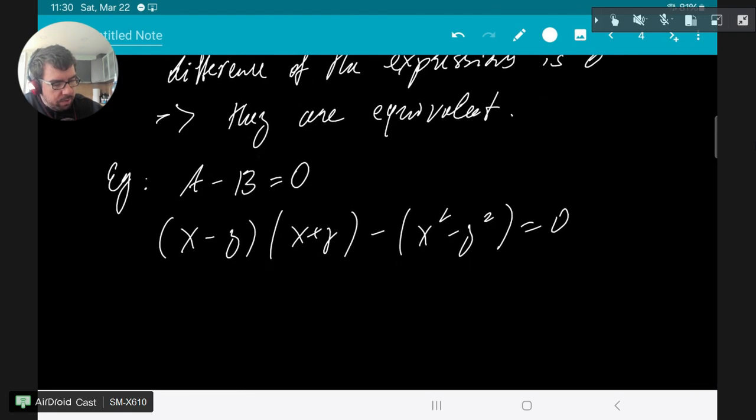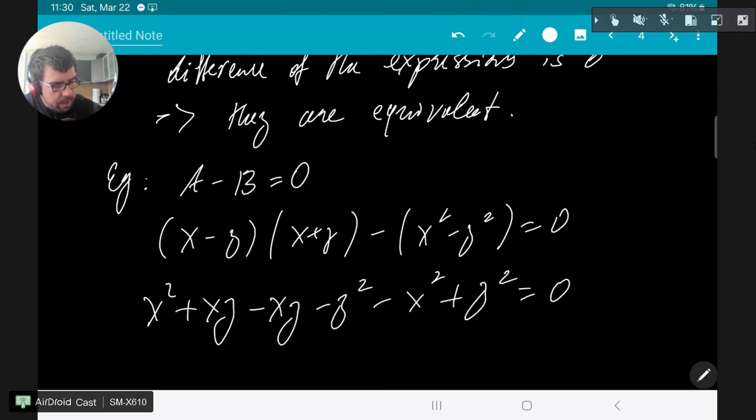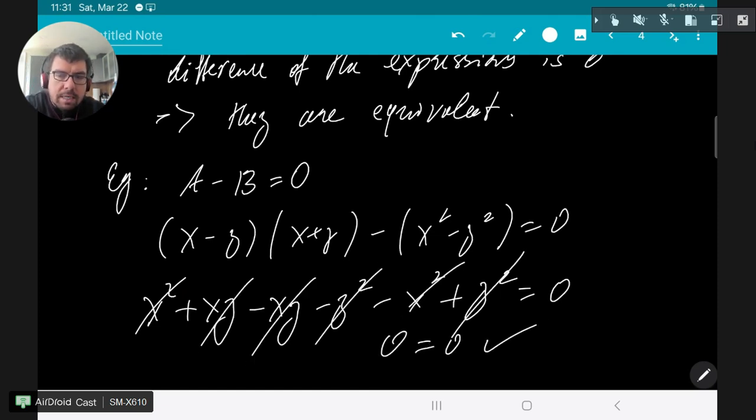Again, I remove the brackets. X squared plus xy minus xy minus y squared minus x squared plus y squared. Everything actually cancels, and I get 0 equals 0, which is an identity. Okay, this is the second method.